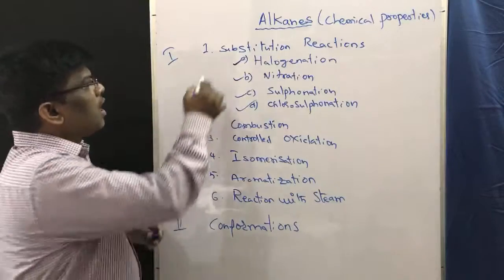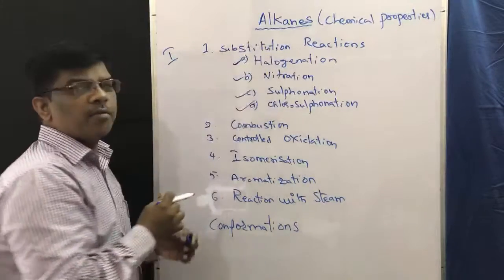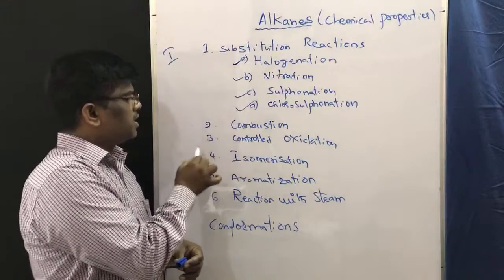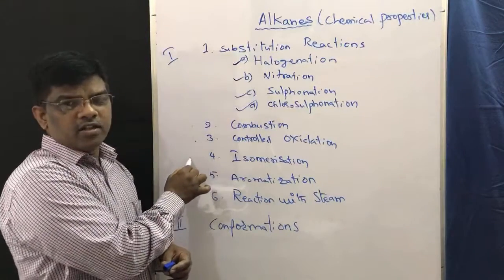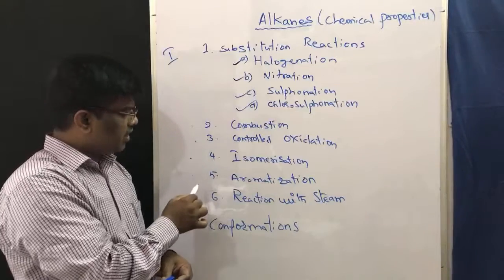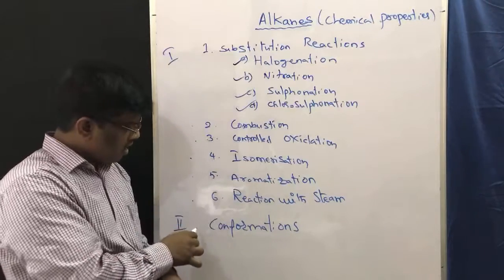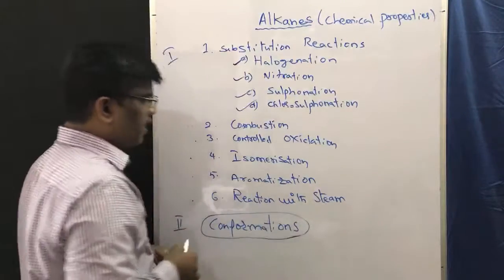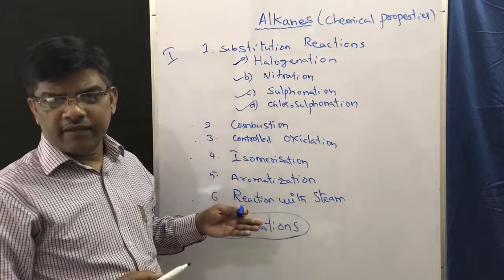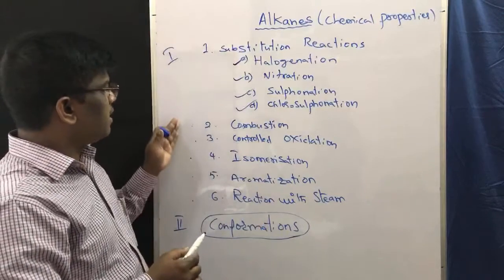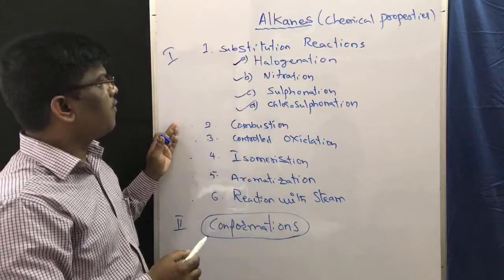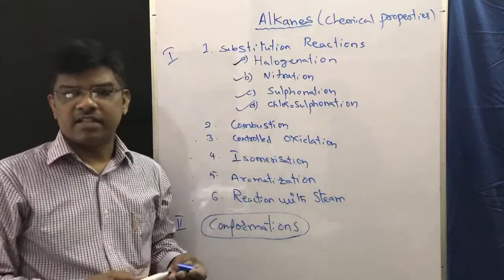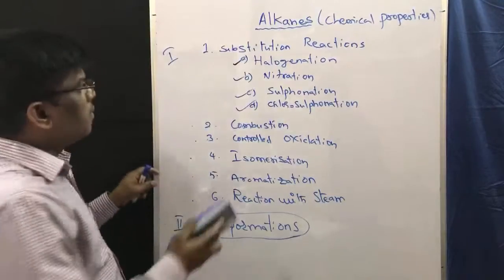So under chemical properties of alkanes, today we are going to learn combustion, controlled oxidation, isomerization, followed by aromatization, then reaction with steam, and conformations. Conformations of alkanes is very important. In this video you are going to learn combustion, controlled oxidation, isomerization, aromatization, and reaction with steam. Today I am going to complete these things.